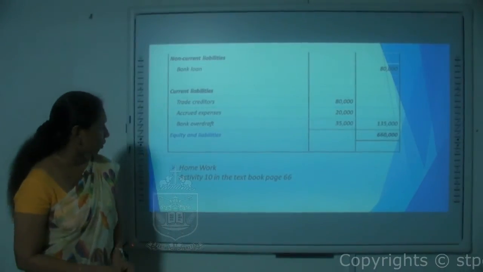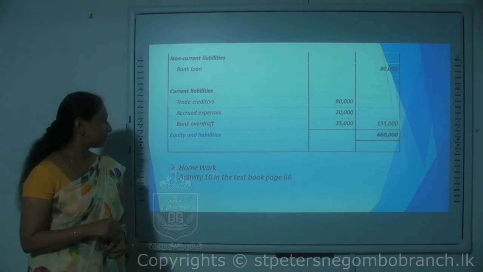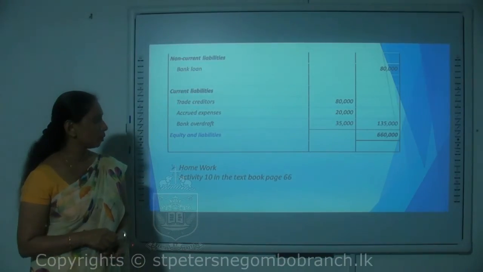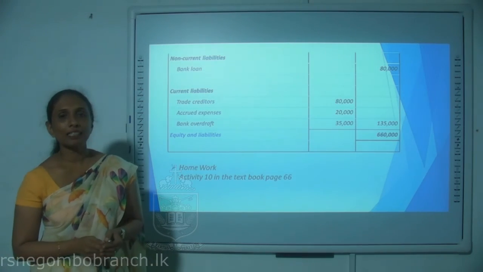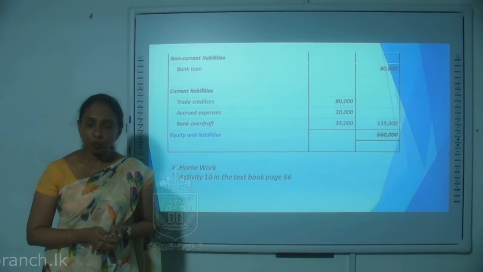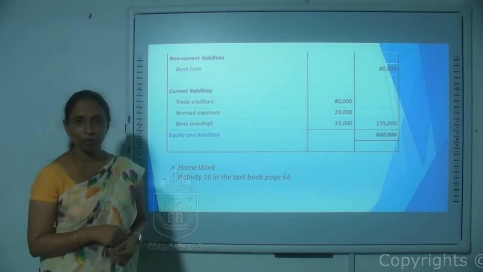So you have a homework to do here. You can do activity number 10 in your textbook, page number 66 for your homework, and check whether you can do that. But in the next lesson, we'll discuss this activity.